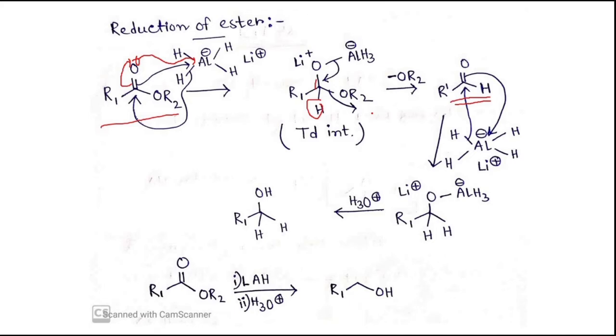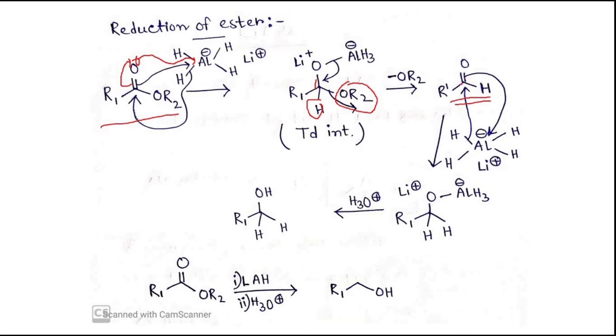So steric hindrance will be there, and as the angle is also decreasing, you can see the steric hindrance will be greater in the tetrahedral intermediate. And as this OR is a very good leaving group, this tetrahedral intermediate will immediately decompose, and this OR will go as the corresponding alcohol, and we will get this aldehyde again, where the carbon center will again achieve sp2 hybridization.